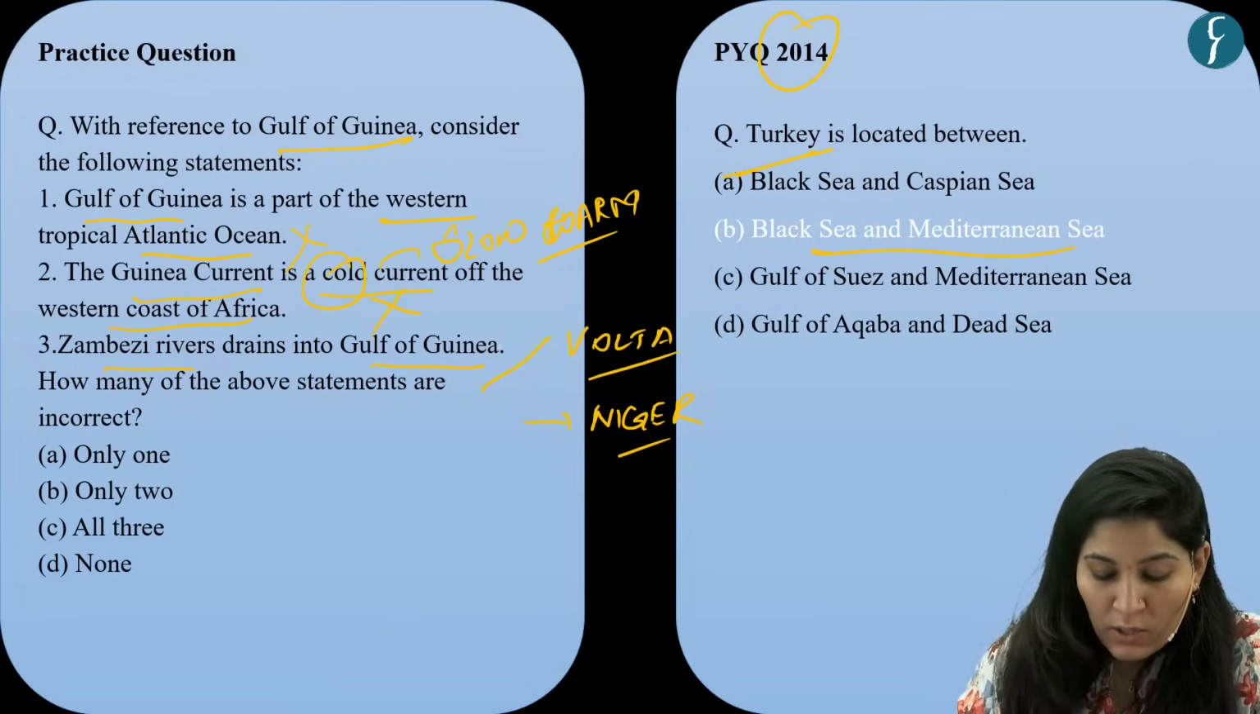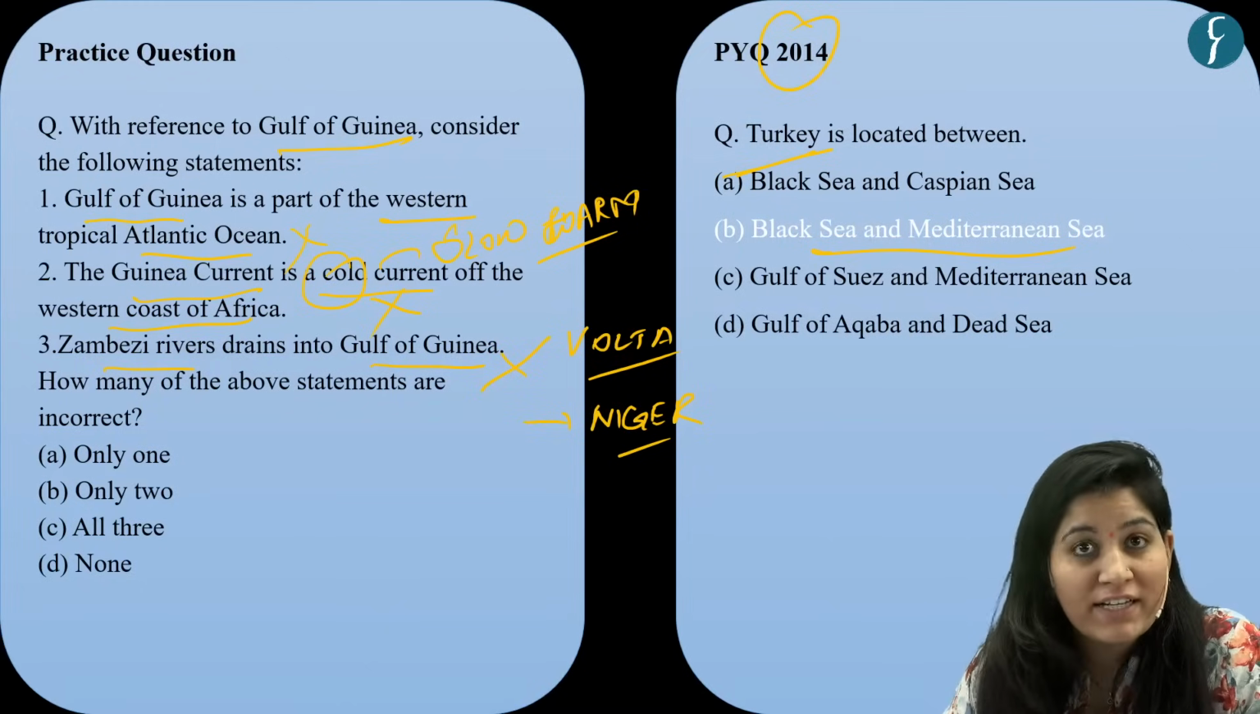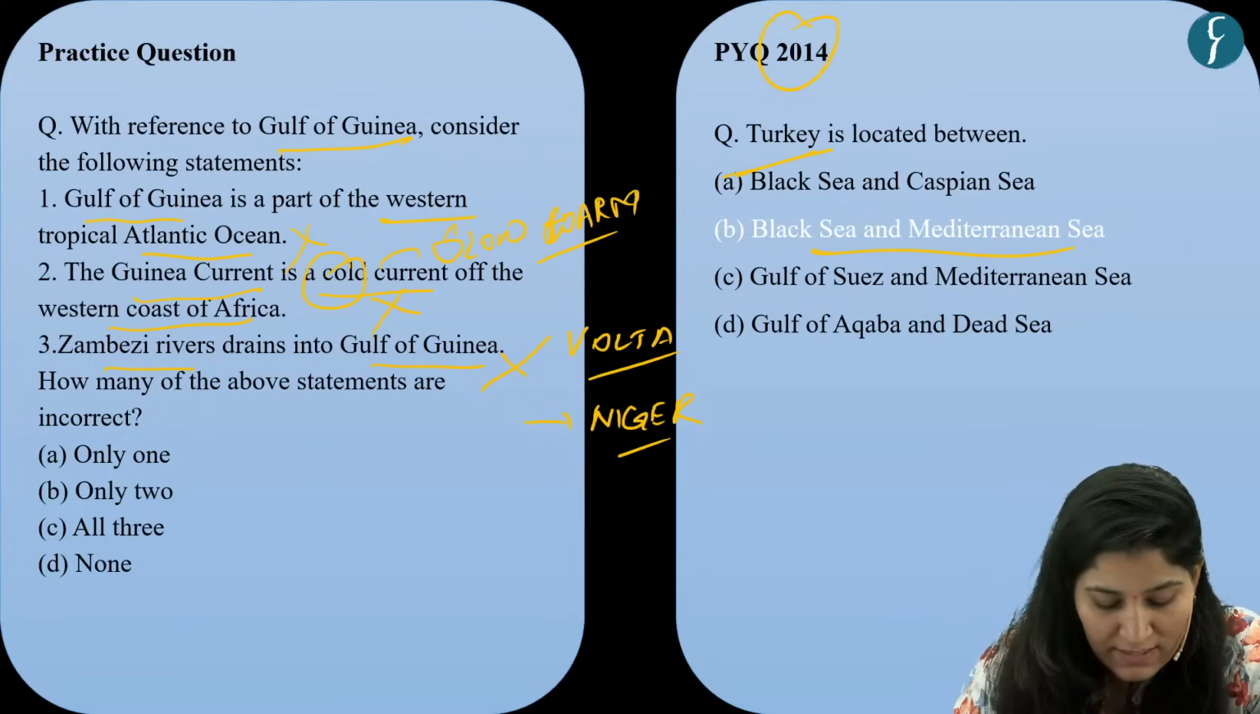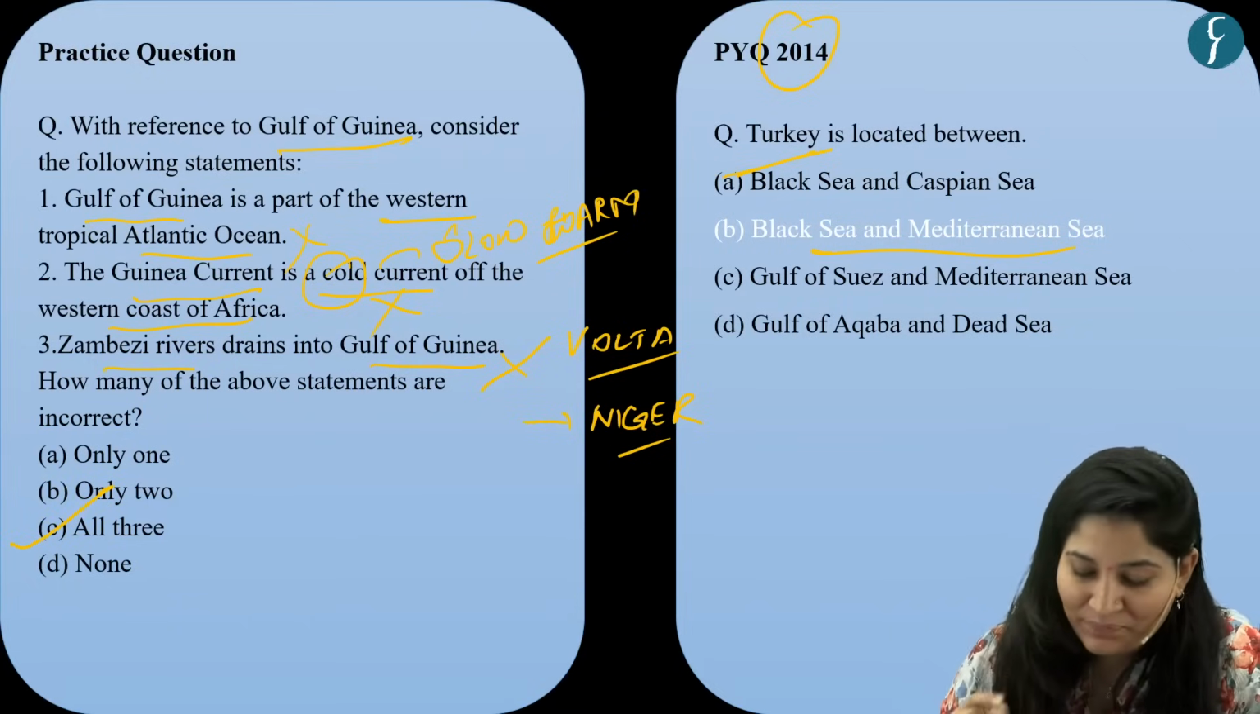So here all three statements are incorrect. And here we need to find out the incorrect statements. So our answer is all three, not none. So the answer is option C, not D.